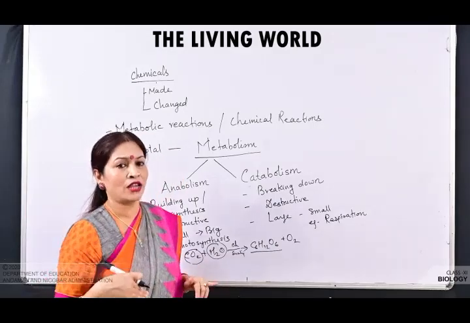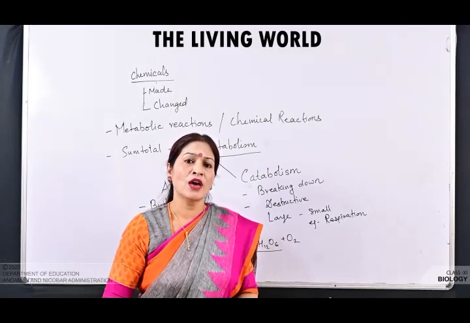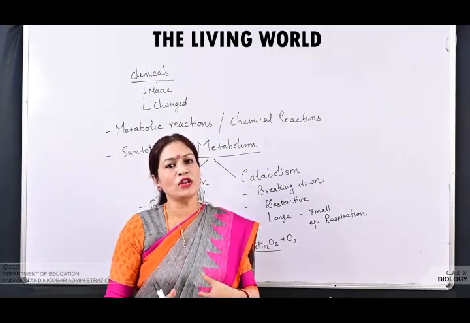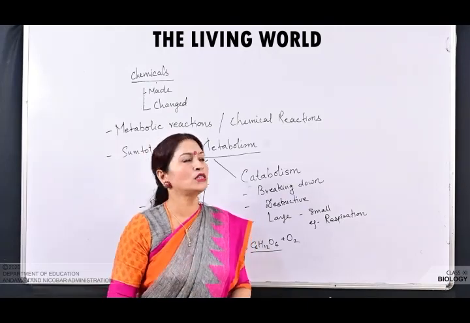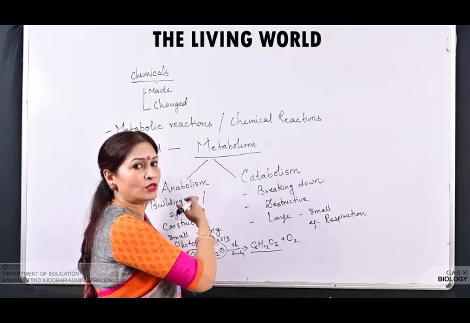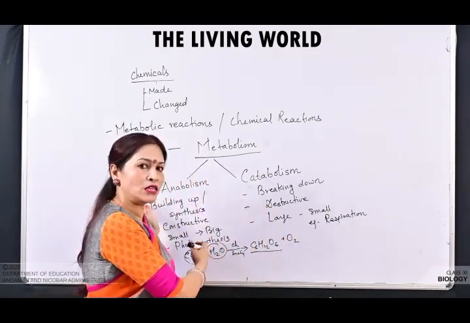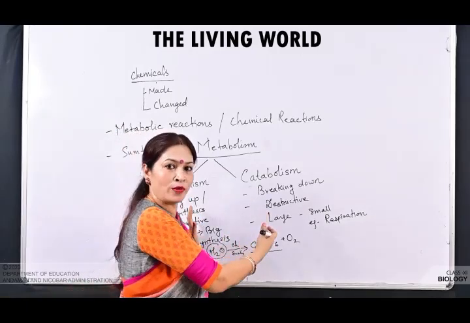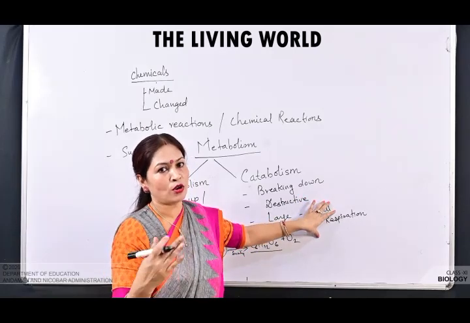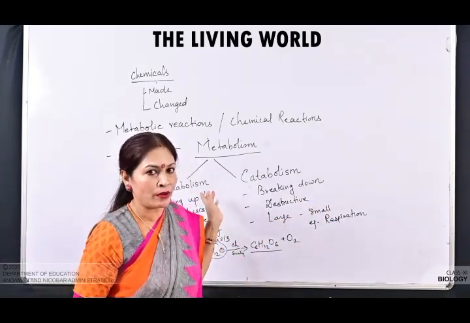So inside the living organisms, various types of chemical reactions are constantly taking place, and the sum total of these reactions is known as metabolism. Two types of metabolic reactions are there. One is building up, where synthesis takes place, and the other is breakdown. In synthesis, smaller molecules combine to form a larger one, and in breaking down, larger molecules are broken down into smaller substances. Okay, so hope you have understood the topic metabolism.